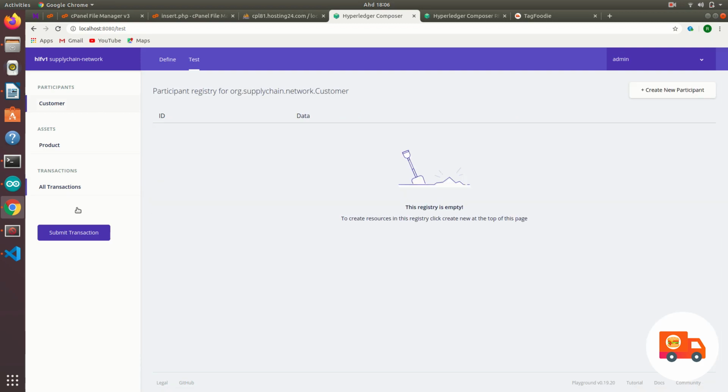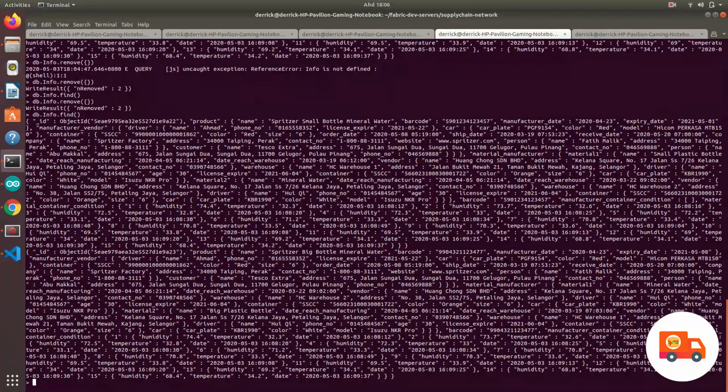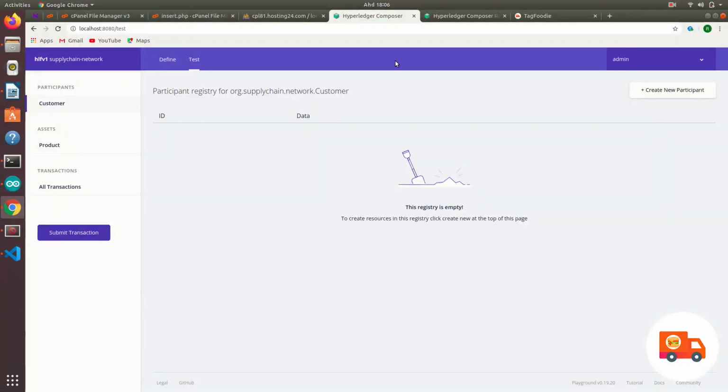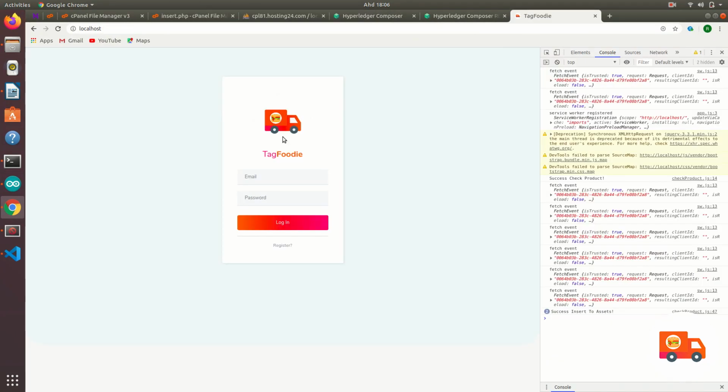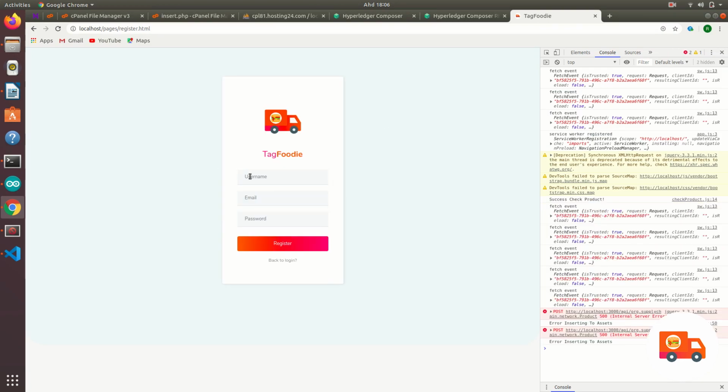So in the MongoDB, let's check it. Yeah, it's totally inserted completely. Okay, that's great. And right now we're moving on to registering one user to this dashboard. Alright, Derek, at gmail.com. Okay, then register.